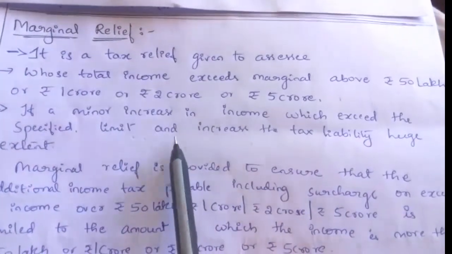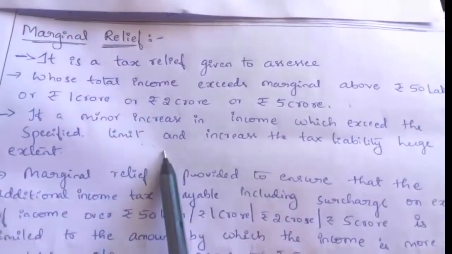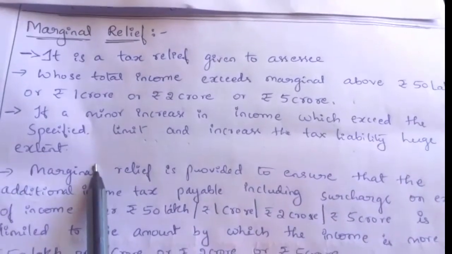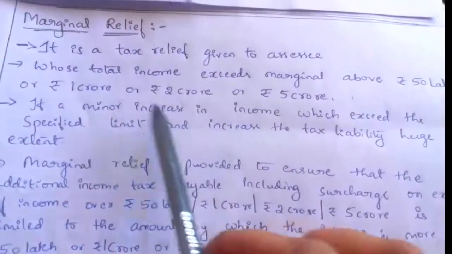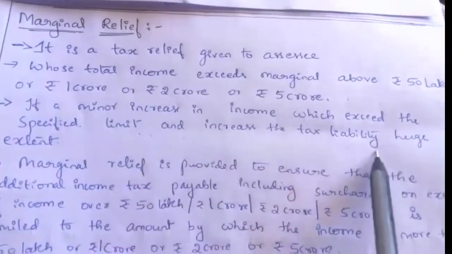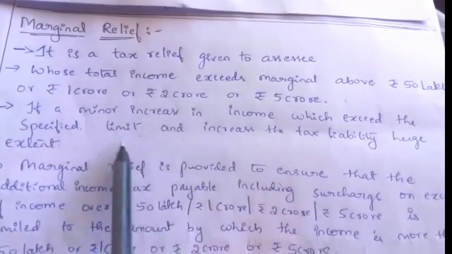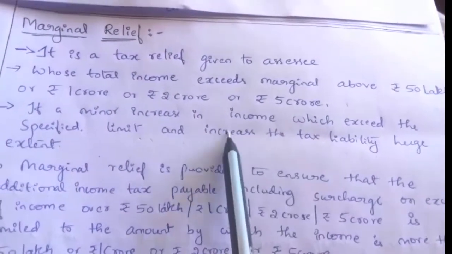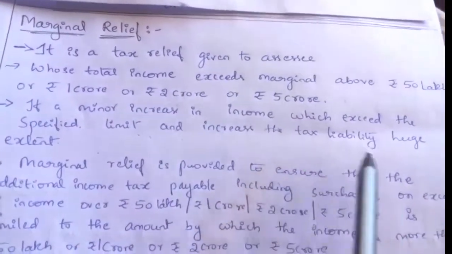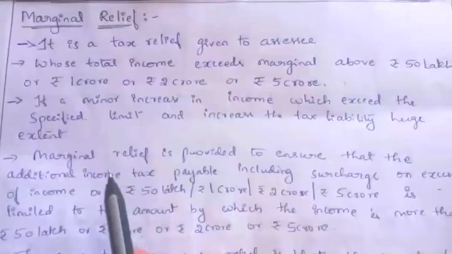So if a minor increase in income exceeds the specified limit and increases the tax liability to a huge extent, that is, income is increased to a small extent but the tax liability increases to a huge extent, then in order to overcome this huge payment of tax, marginal relief is given to the assessee.